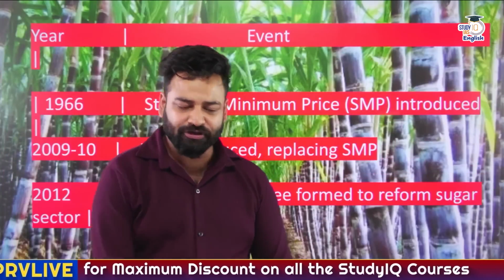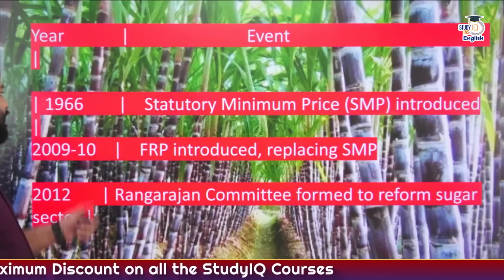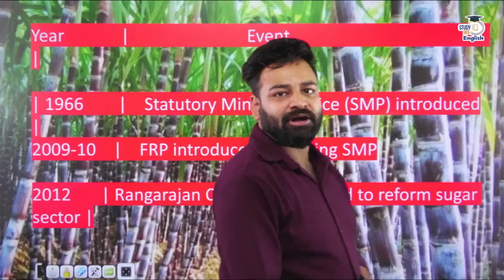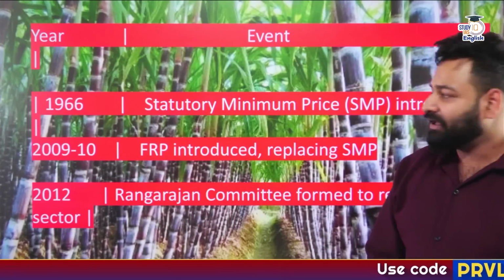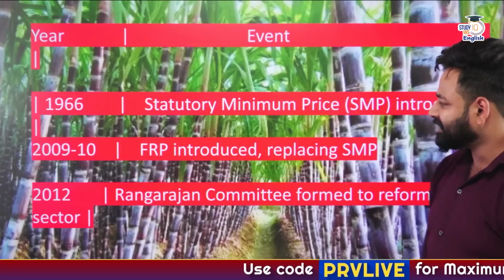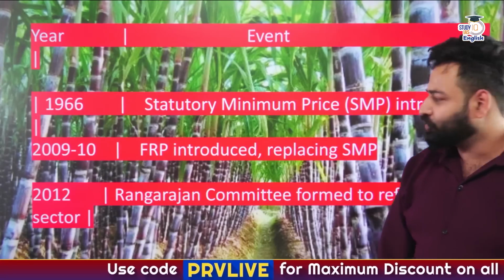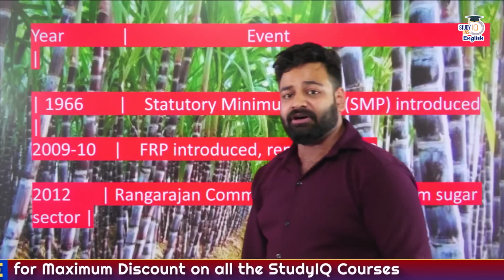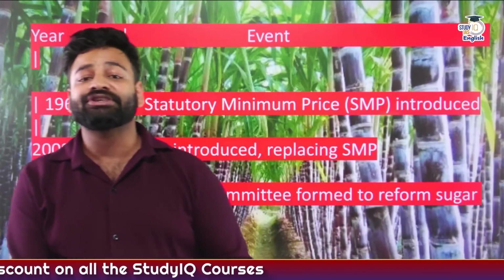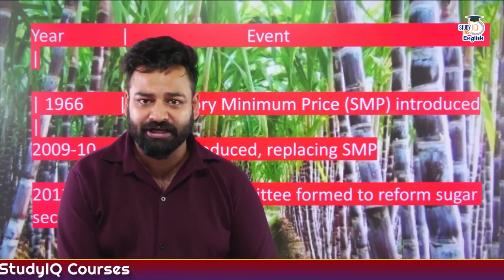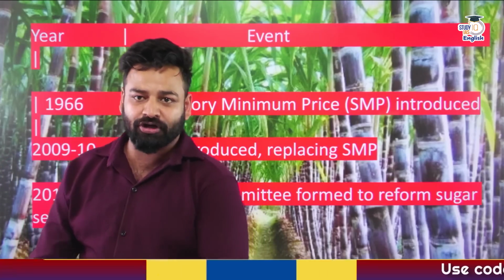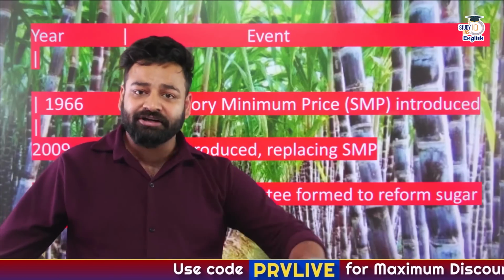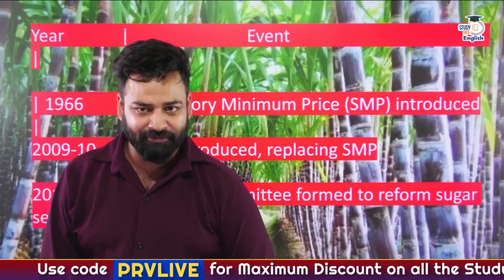If we go ahead with the timeline: 1966, through the government order, the Sugarcane Price Control Order 1966. Then 2009-10, FRP was introduced. And then 2012, the Rangarajan Committee for the sake of reforms. Remember everyone, the Rangarajan Committee is just for reforms in sugarcane production as well as its procurement by the government and the mills. It is not a committee that should be credited with introducing FRP in the Indian market.